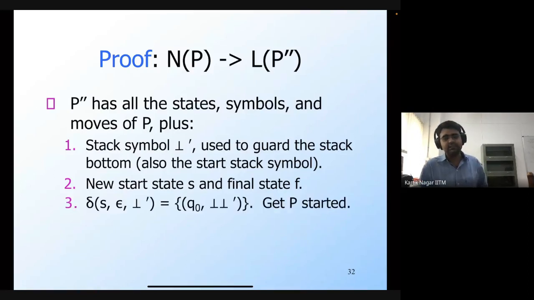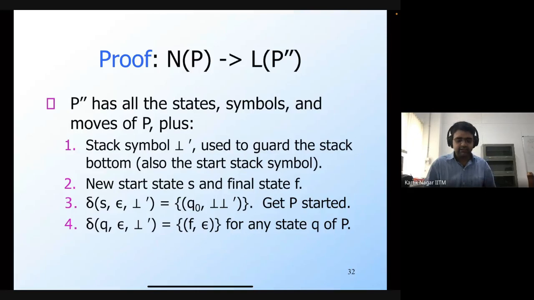From the start state S, I'm going to make an epsilon transition to the start state Q0 of P, but I'm also going to push P's bottom, which is bot. And then from any state q in P, if I see bot prime on the top of the stack, then I'm going to move to this final state F. I'm going to do this for any state q of P, and this resulting P double prime, its language through final state, is going to be the same as the language of P through empty stack.